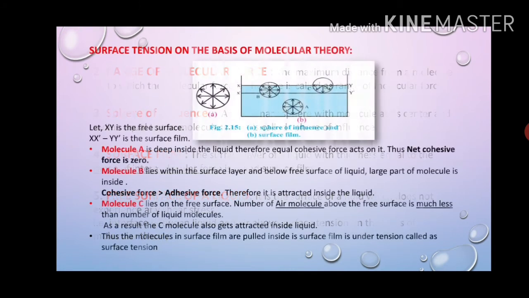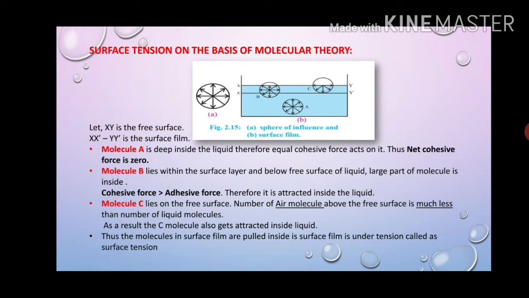That was surface tension on the basis of molecular theory. Okay, then next let us see a diagram. From this diagram you can see that there are three molecules, but they are at different locations.